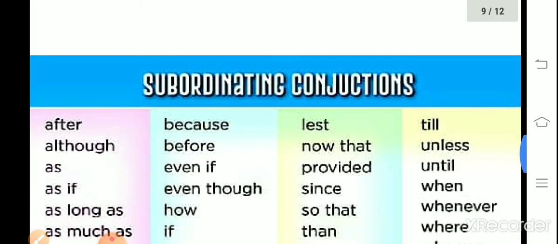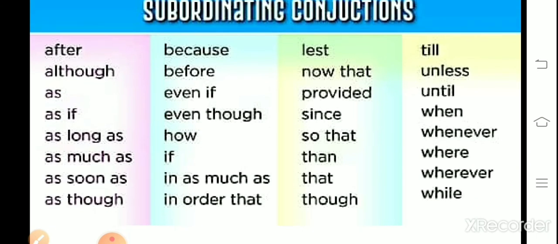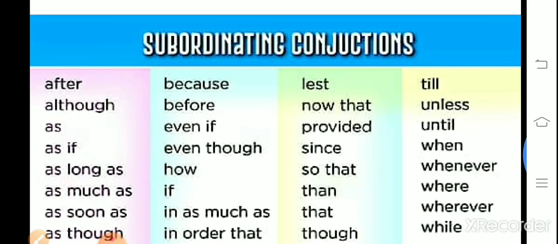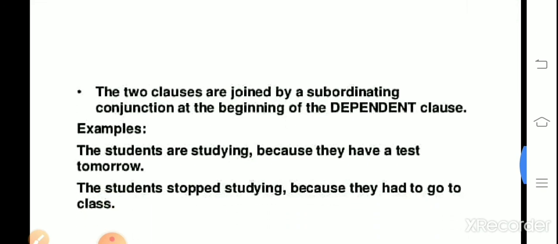So we will see the subordinating conjunctions. All these: after, although, as if, as long as, because, lest, till, unless. So many are there. These are subordinating conjunctions. Clear? So this is the identification of complex sentences: two clauses are joined by the subordinating conjunction at the beginning of the dependent clause.